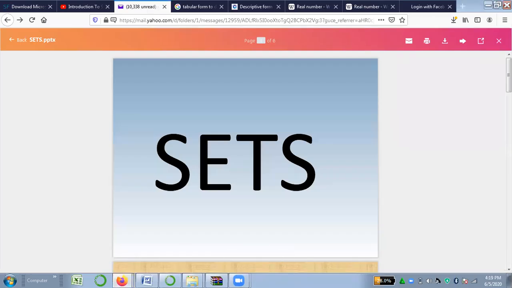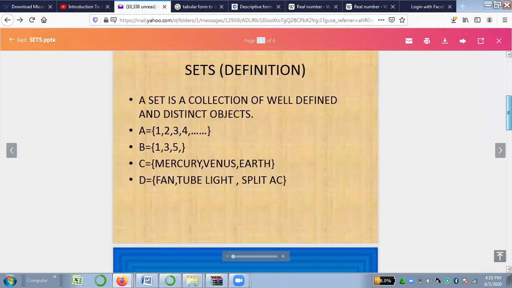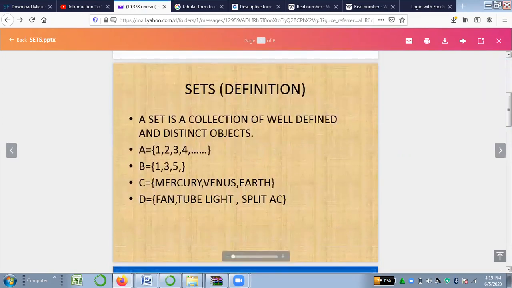So here it is, sets. In sets, first of all, we have a definition, as you can see on the display on your screen. A set is a collection of well-defined and distinct objects. So here are two words which are troubling you. Those two words are well-defined and distinct objects.